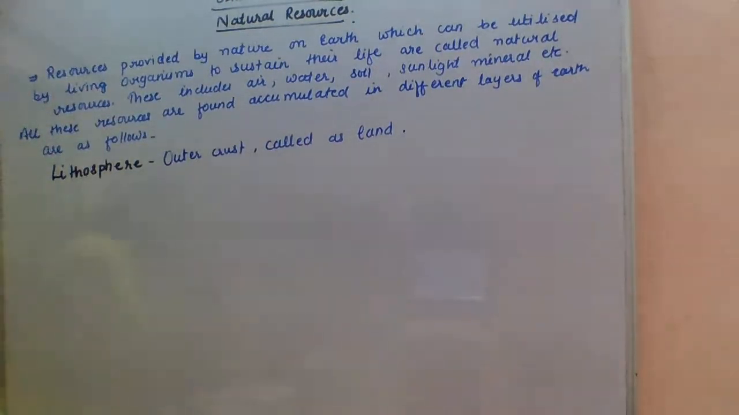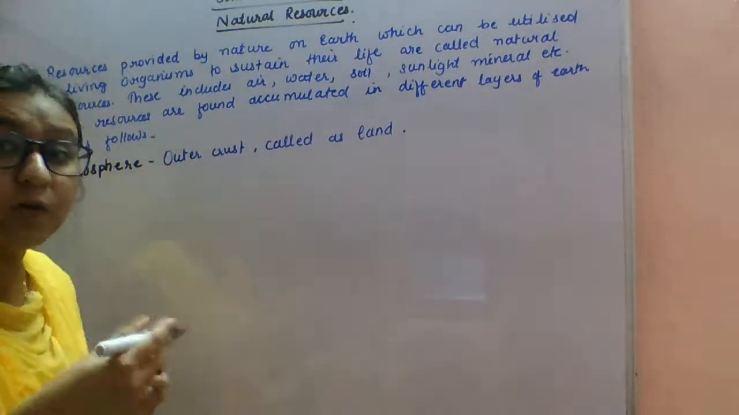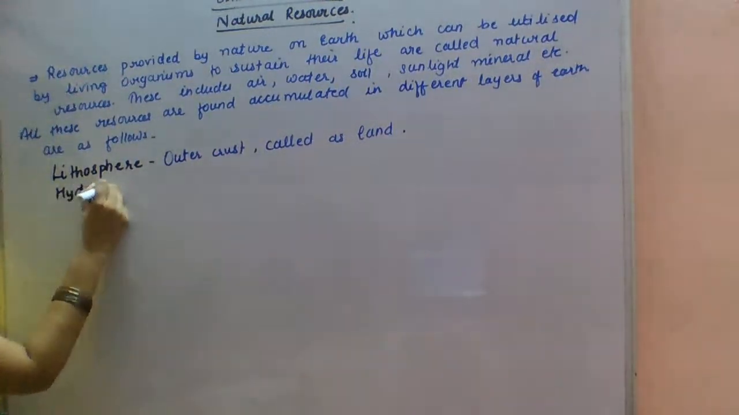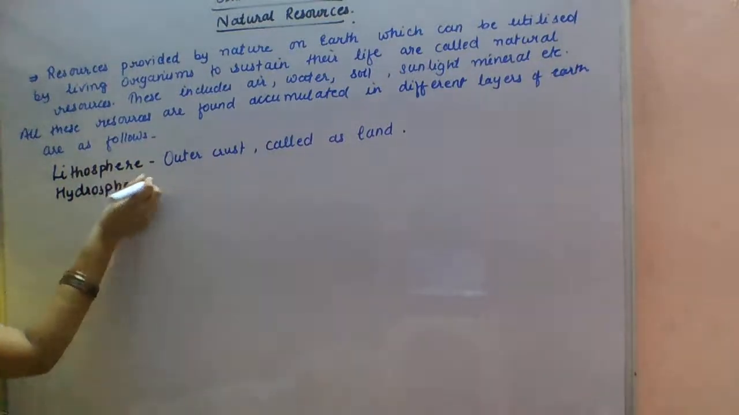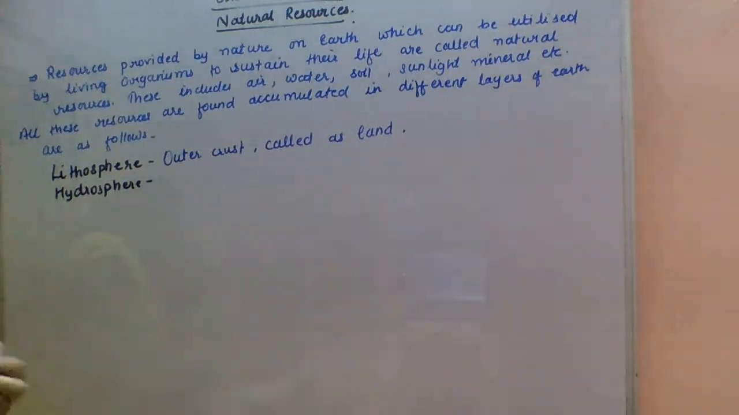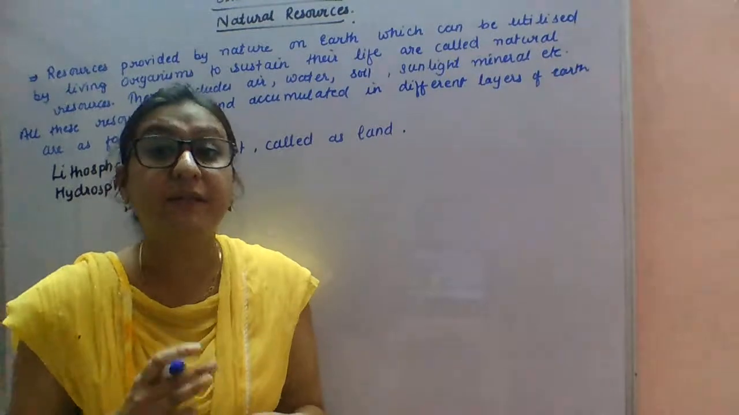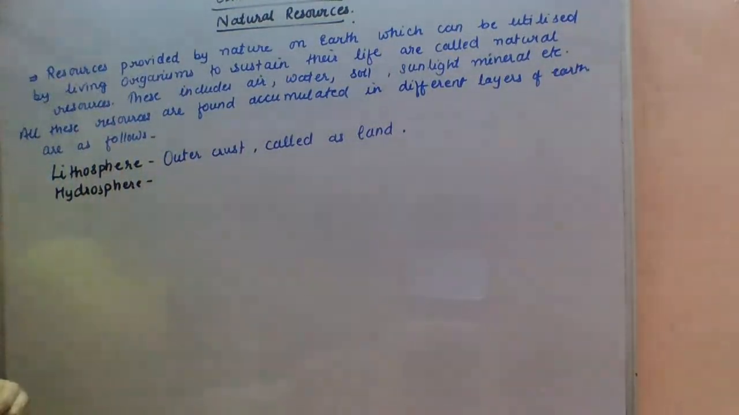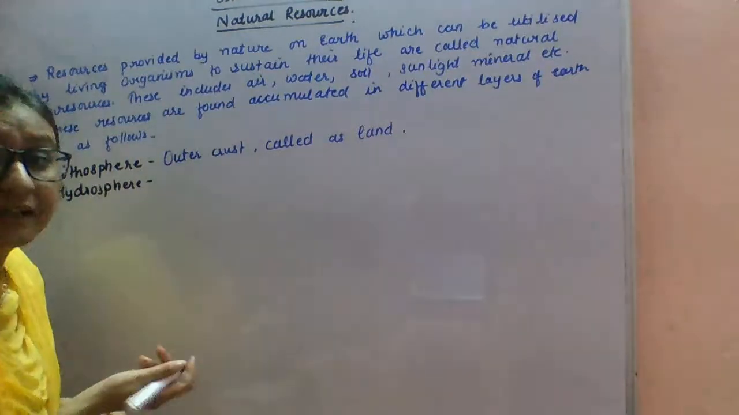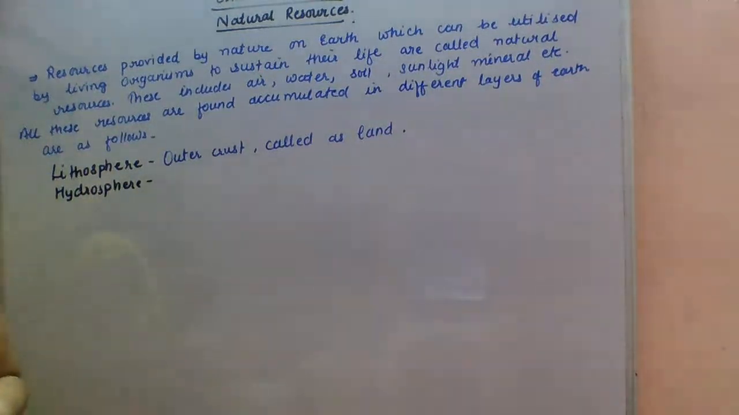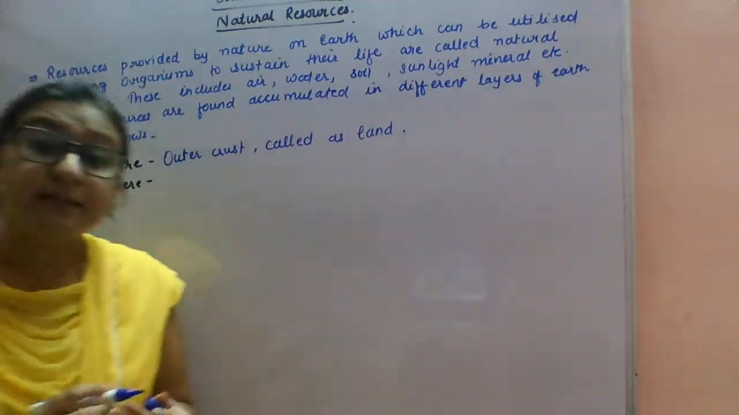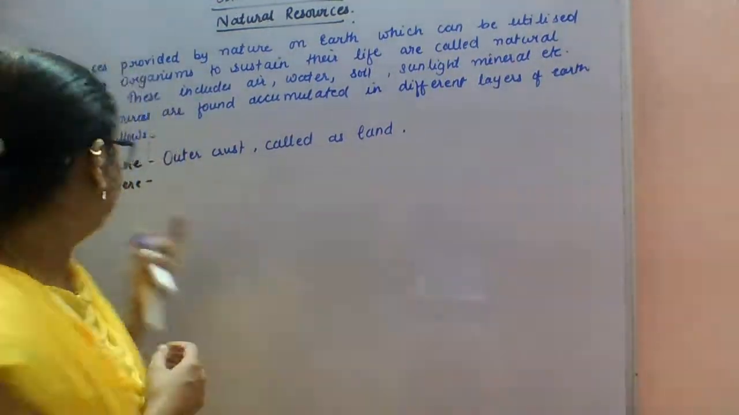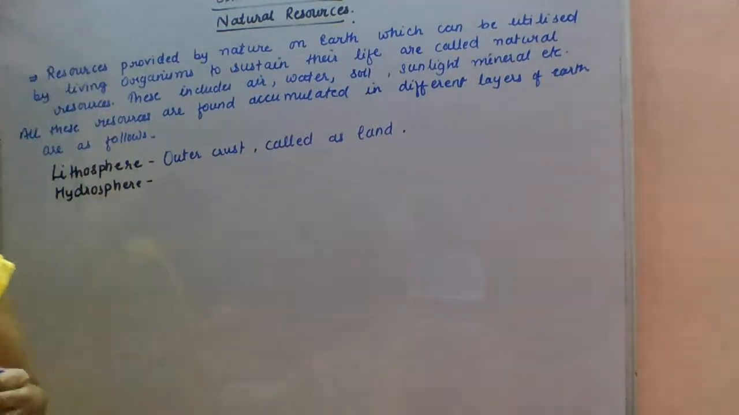Now what is hydrosphere? Hydro means water. The earth is covered by about 75% of water. The water is present in seas, oceans, lakes, ponds. The earth is also called the blue planet because of its plenty of water. So, hydrosphere.